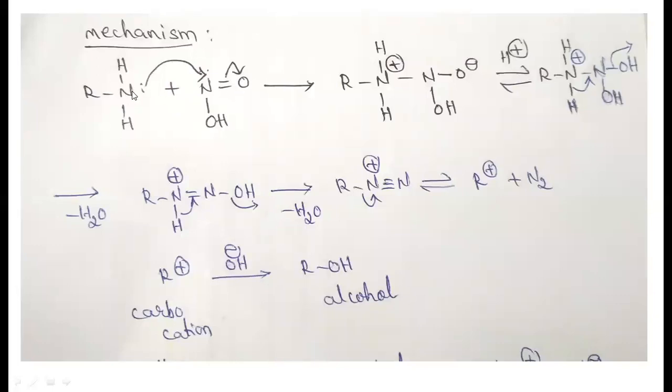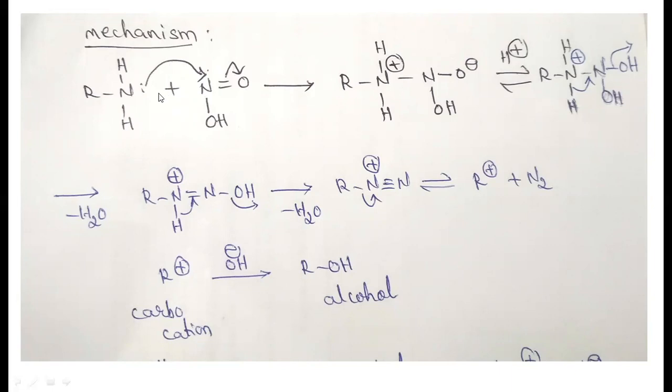As we all know, amines are basic compounds because the nitrogen contains a lone pair of electrons, which it can donate to the nitrogen of nitrous acid. Simultaneously, the pi bonding electrons shift toward the oxygen, because oxygen is more electronegative than nitrogen and takes the electrons toward itself.